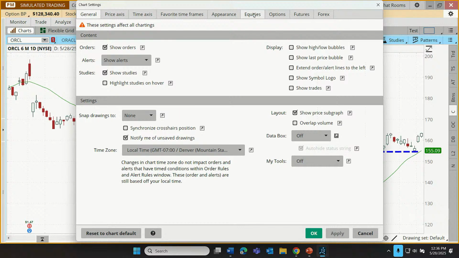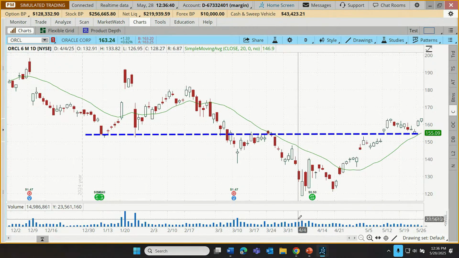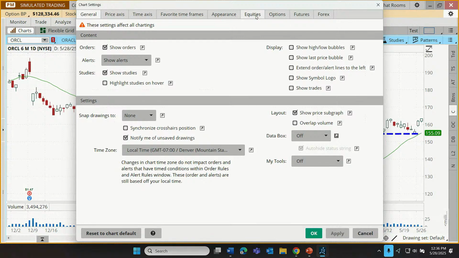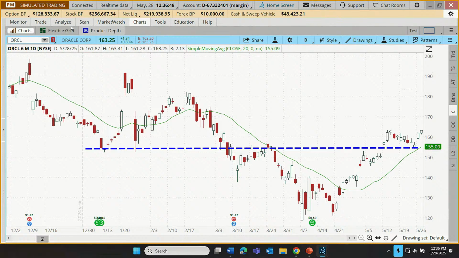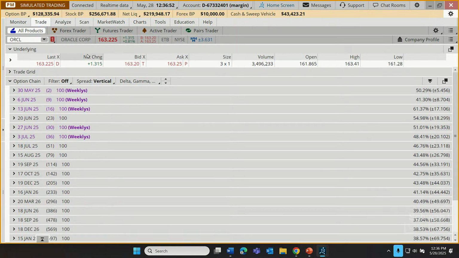And we want the equities. A stock is an equity. We go to equities and show volume. All right, click apply. Now we can see our volume on our chart. I typically don't have it displayed, so I'm just going to go back here and apply to remove that. All right, but let's go back and place our trade. I'll delete it just so you can see it again.